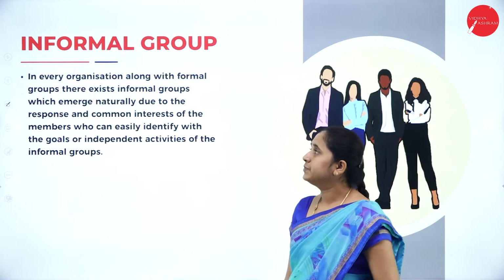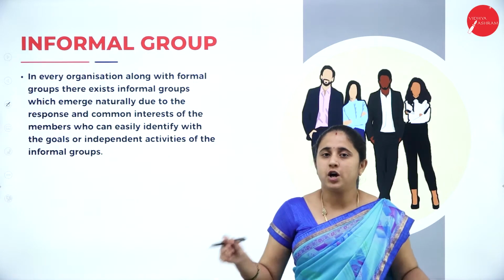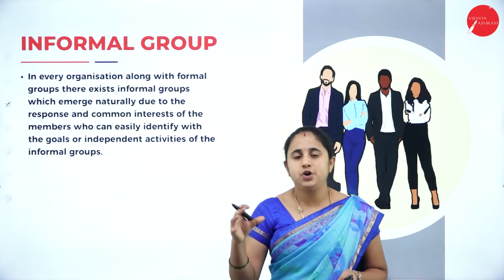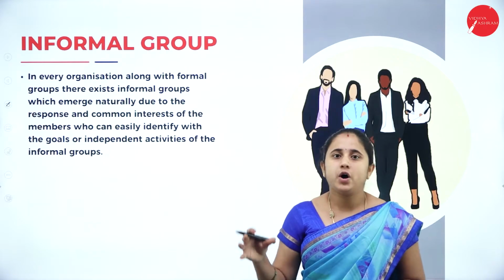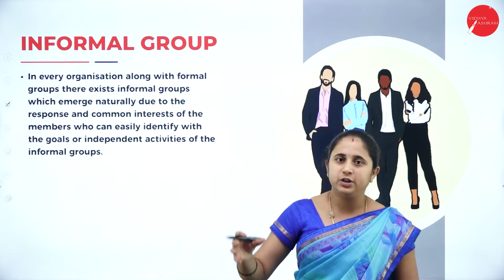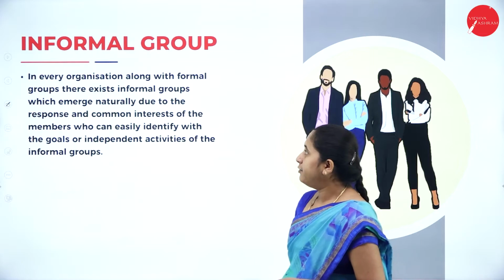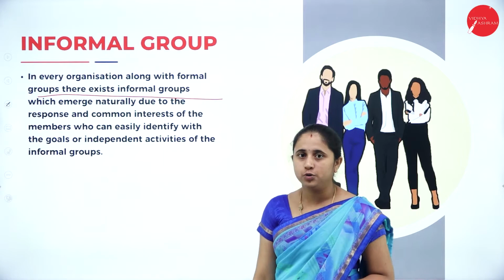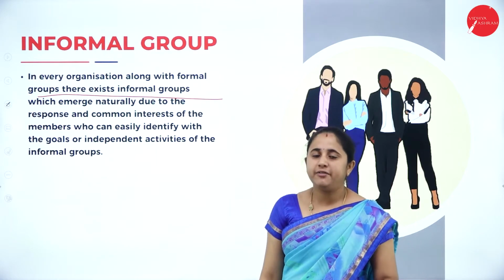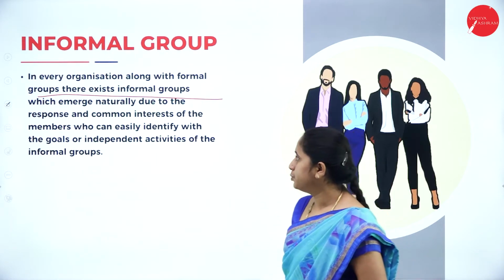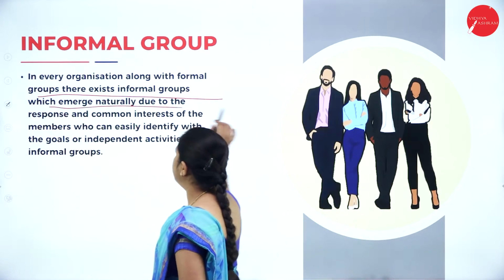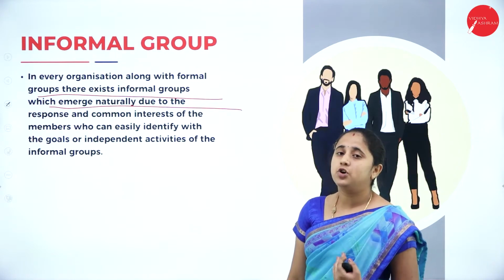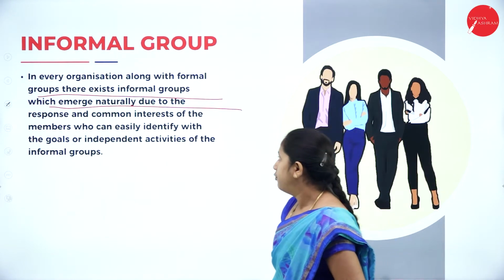So, moving further, next one is informal group. A formal group is a group formed by the organization in order to accomplish a particular organizational objective or a specific goal. Every organization, along with the formal group, has informal groups. This informal group emerges naturally due to common interest.